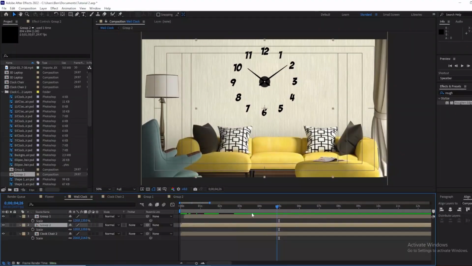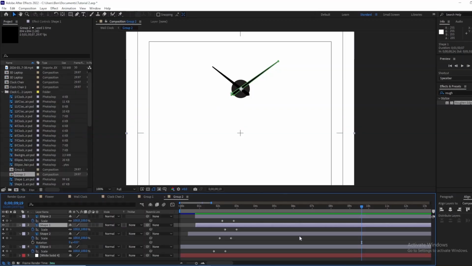The next thing we'll do now is to animate this clock. This is our long one, and this is our short one. What I'm going to do now is I want this thing to start counting from this long one. I want it to start from 12. So let me just rotate it more to start from 12.